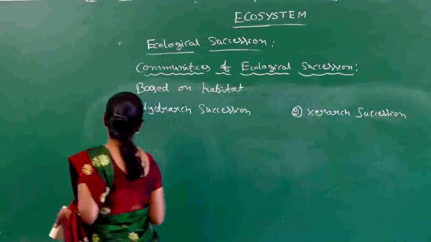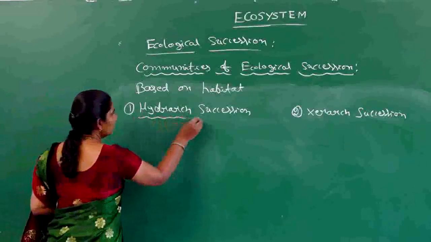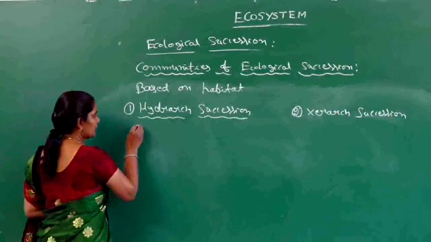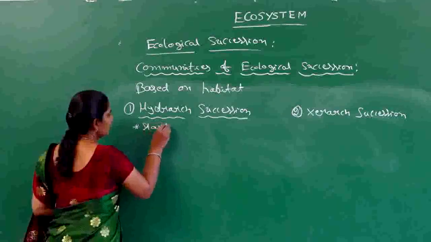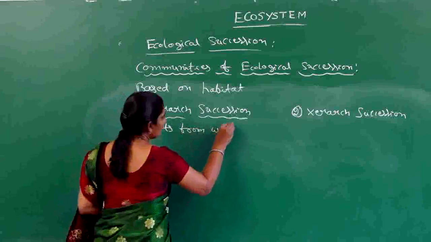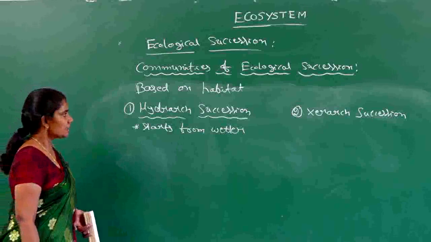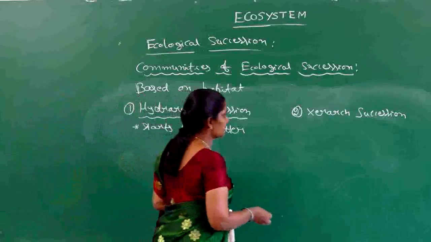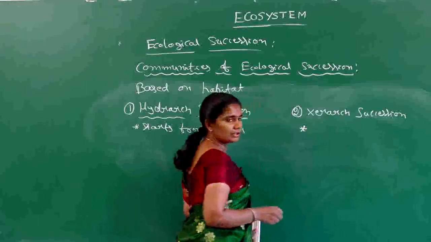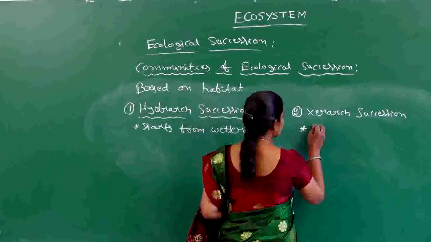Let us know about the hydrarch succession. Here the hydrarch succession is the succession which starts from the wetter regions. Wetter regions means where the water is present. Next, the xerarch succession is a succession which starts from the xeric condition. That means there is no presence of water. So it starts from xeric condition.